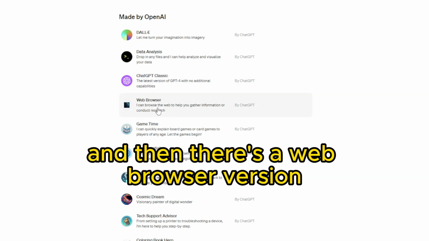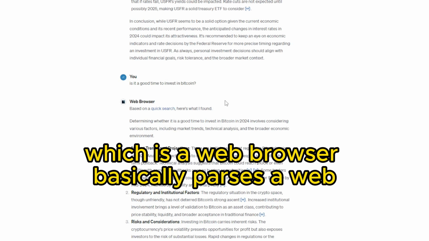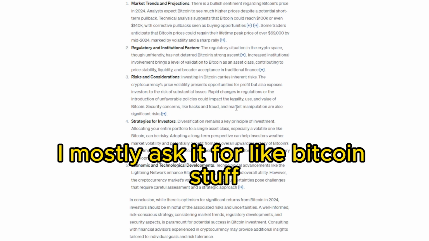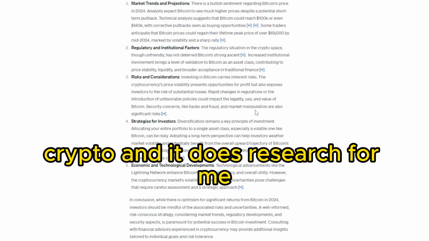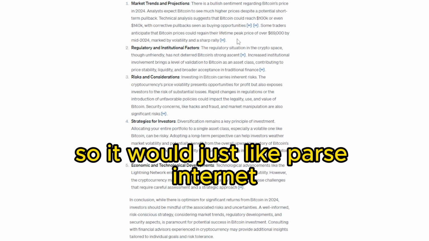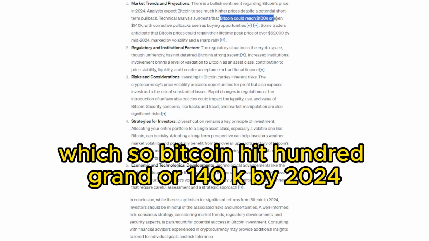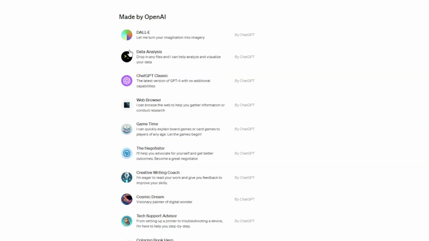And then there's a web browser version, which basically parses the web if you have questions. I mostly ask it for Bitcoin stuff, crypto, and it does research for me. So it would just parse the internet. It'll tell me, so this is not financial information, Bitcoin's gonna hit 100 grand or 140K by 2024, as it says right here.